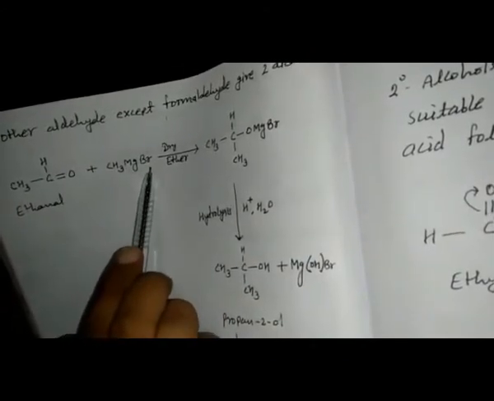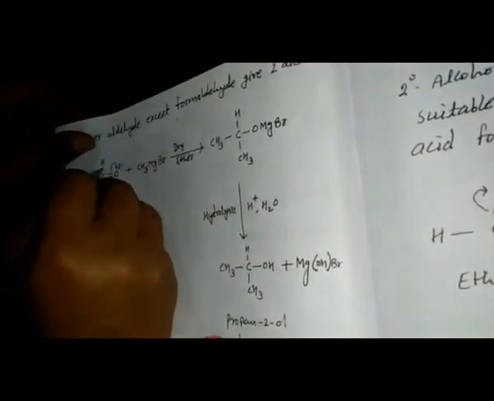Now, any other aldehyde except formaldehyde will give us a secondary alcohol. Like the other aldehyde I have taken here, ethanal, CH3CHO. This is also an aldehyde, but it is not formaldehyde. This is also going to react with the Grignard reagent, methyl magnesium bromide. The same, oxygen is more electronegative, so the bond will give the electron towards the oxygen. This is negatively charged and carbon is positively charged.